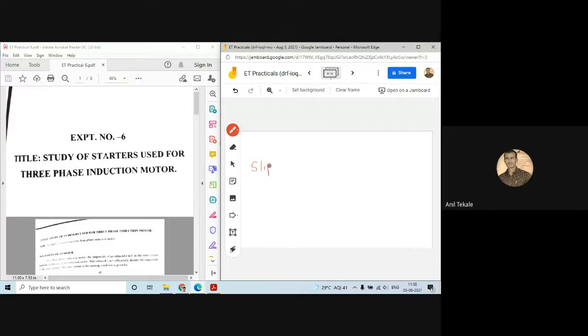What is meant by slip? Slip is denoted by s, and slip is nothing but the difference between ns and n, with respect to ns. So that is called slip. This slip is always between 0 and 1.